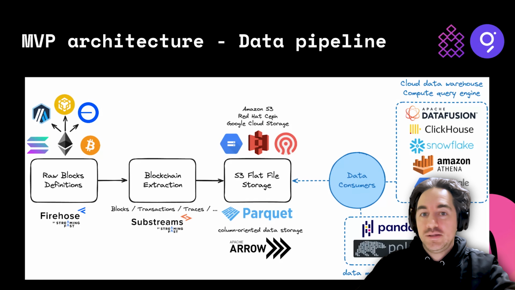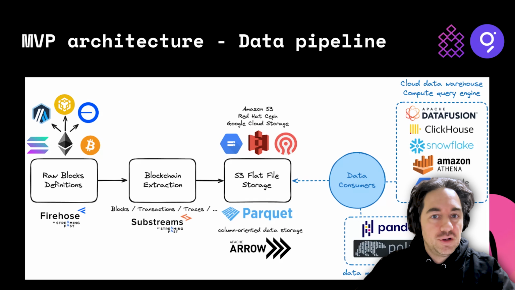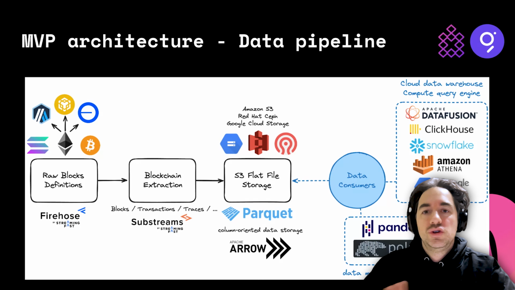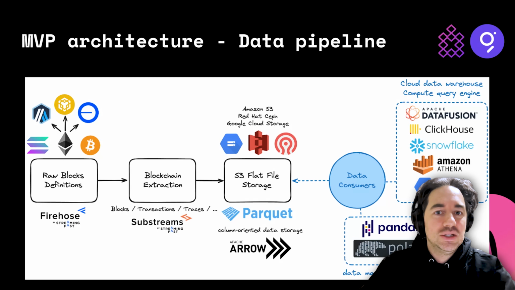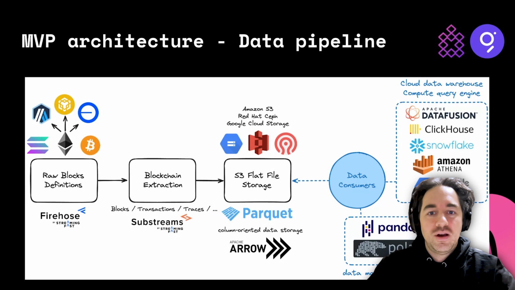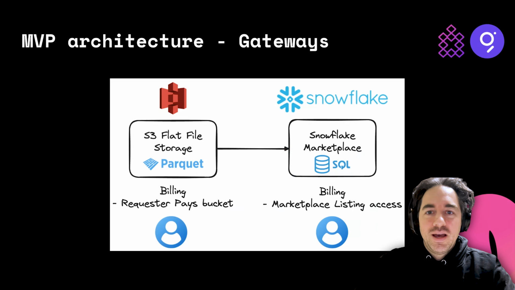Once that is hosted, we can pipe that directly to all the different data consumers. Those are usually cloud databases, pick your SQL compute engine, or just read it directly using your Python libraries. And then there are two different gateway approaches.